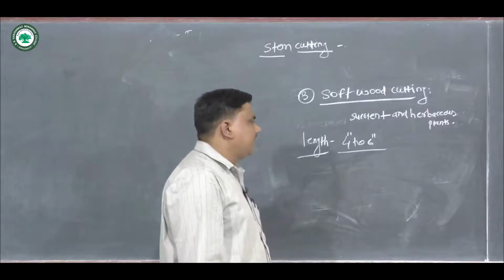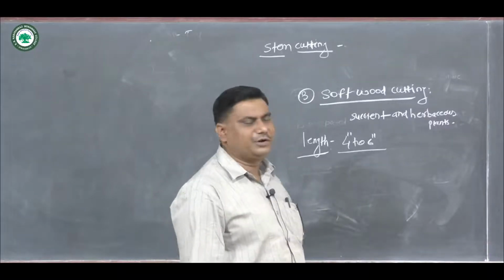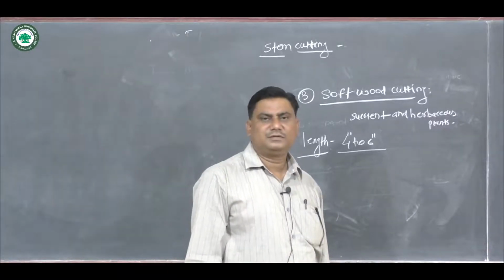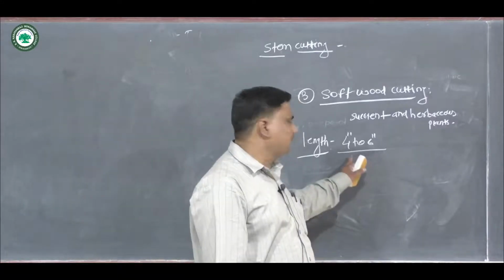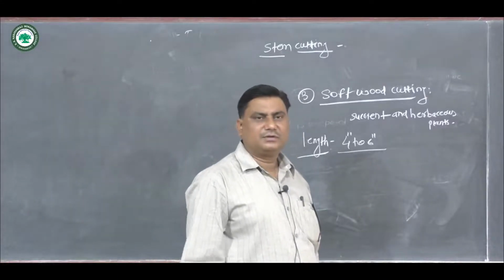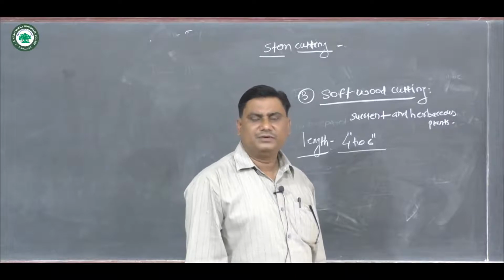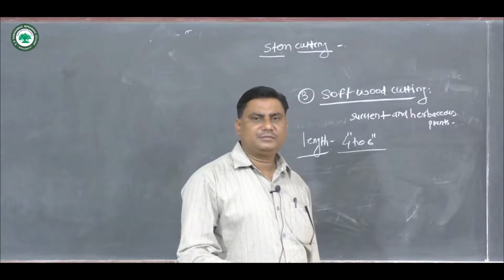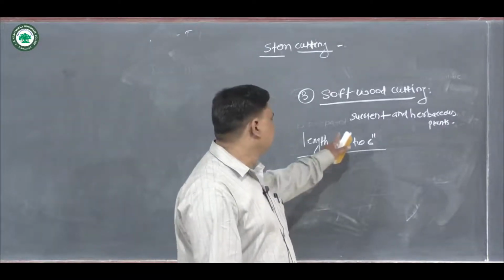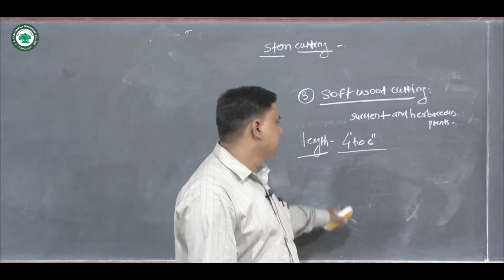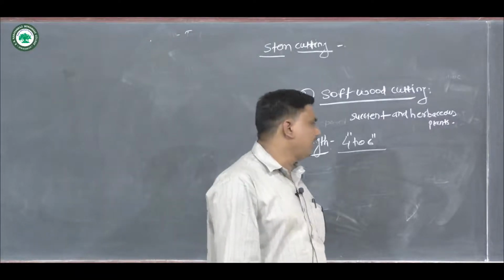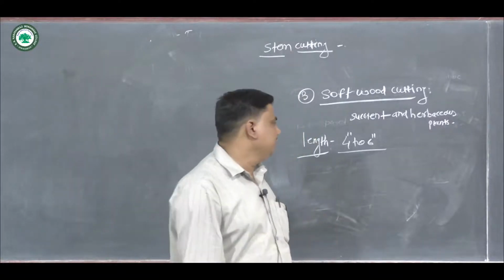Many softwood plants are capable of forming roots from almost any point.